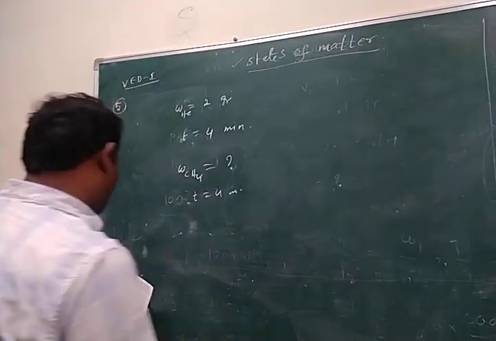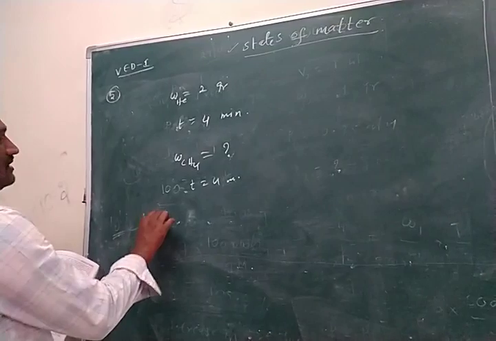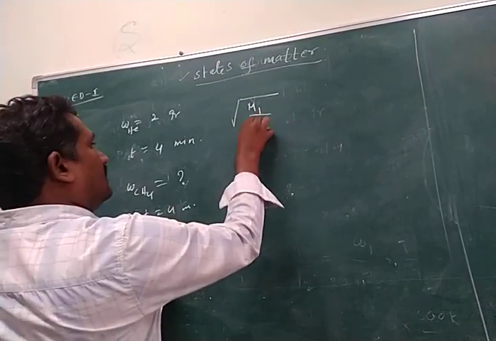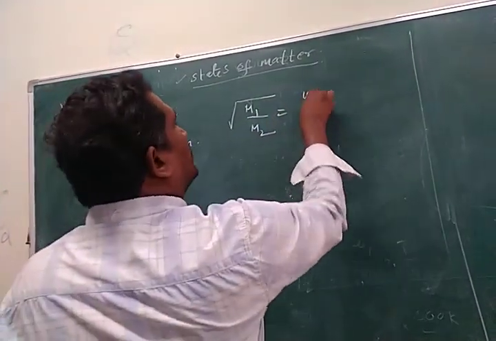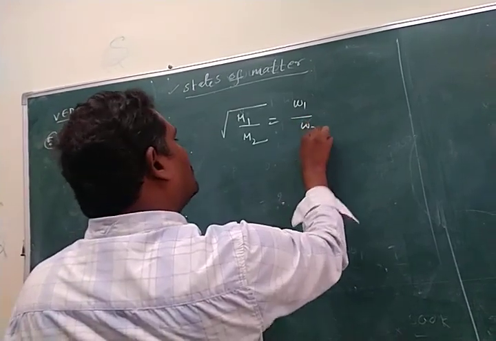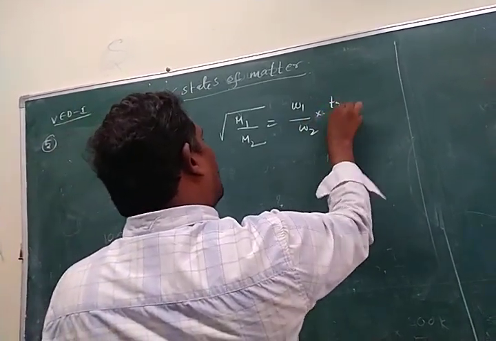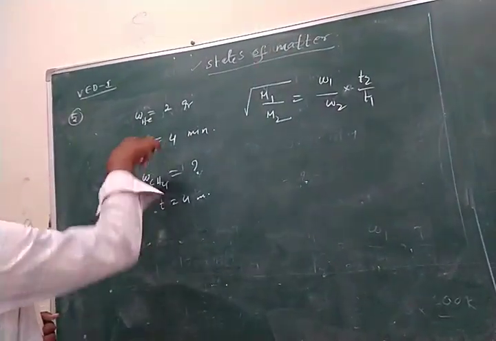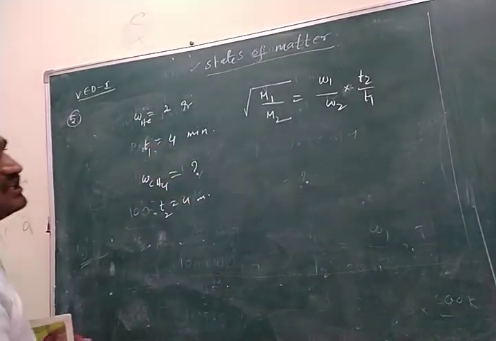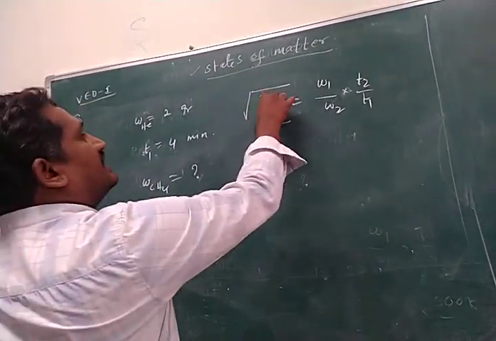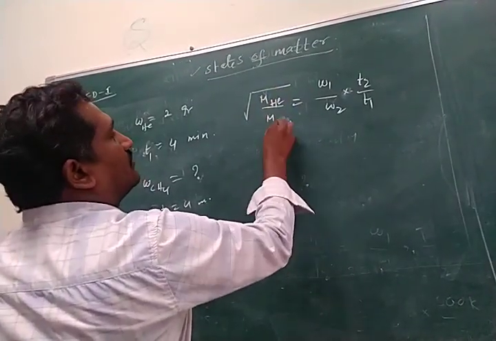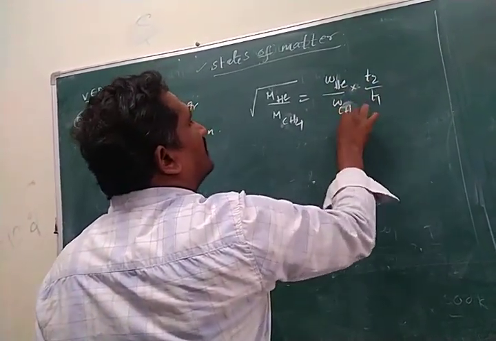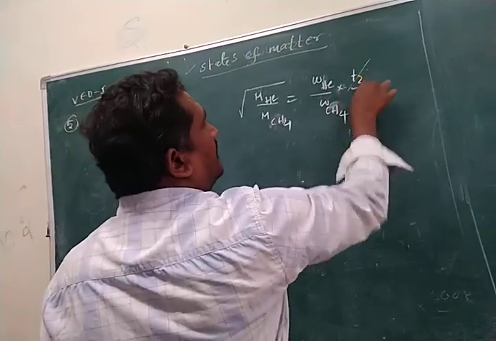The relation is under root of M1 by M2 equals W1 by W2 into t2 by t1. Here 1 represents helium and 2 represents methane. Both times are the same, so I am neglecting them.